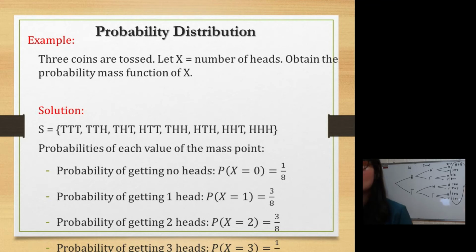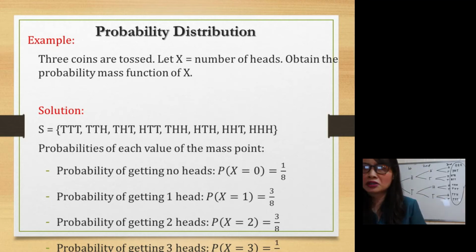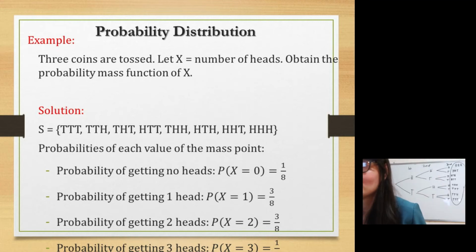Next, the probability of each value of the mass point. So we need to determine the probability of each mass point. What do you mean by that? The probability of getting no heads is 1 over 8. The question is, how do you get 1 over 8? The probability of getting no heads, meaning 0 heads, is 1 over 8. The number of outcomes overall is 8, and the one with no heads is only 3 tails. So that will be 1/8.